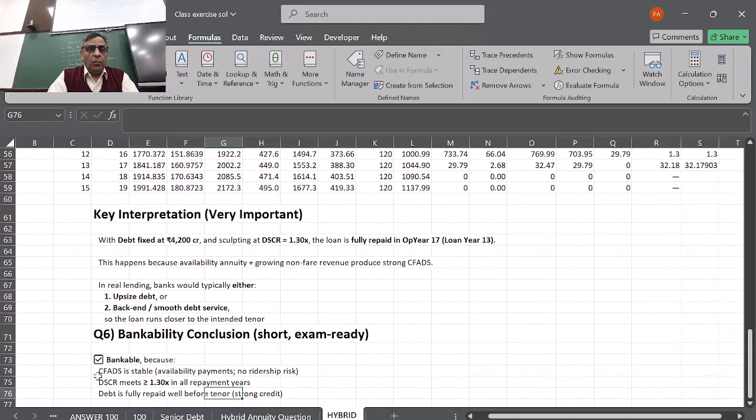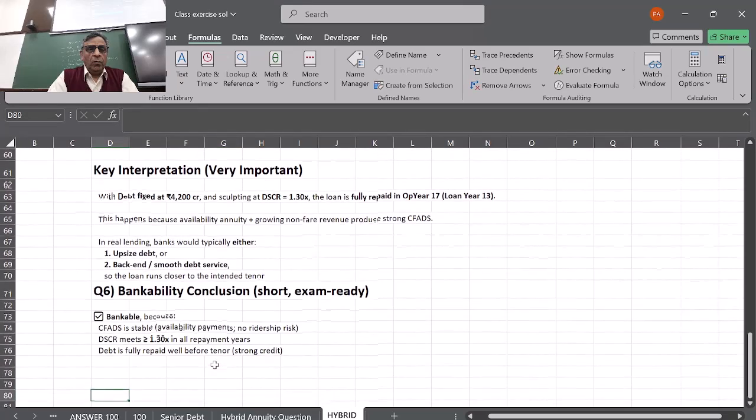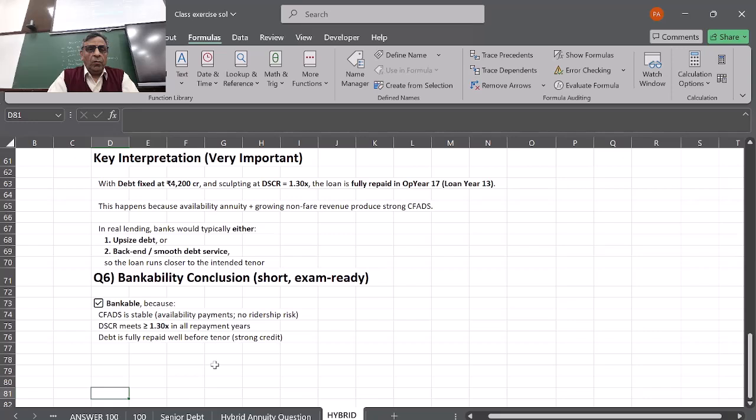So then the bankability conclusion. CFAD is stable. Availability payments, no ridership risk. That means banks are happy because there is no risk on the SPV that they will not be able to pay the loan, because they are getting all the money from the government as well as the revenue generated from the advertisement. So DSCR meets 1.3 in all the repayment years. Debt is fully repaid well before the period. So banks are always happy to finance such a project where there is no risk for the banks, and they always give lower interest rates to the companies to finance such a project where there is no risk of their loan not being repaid.